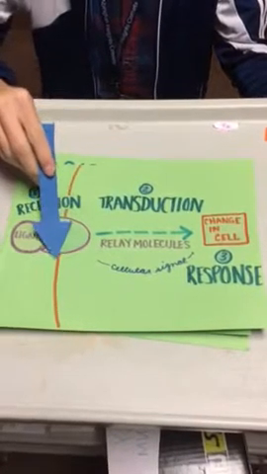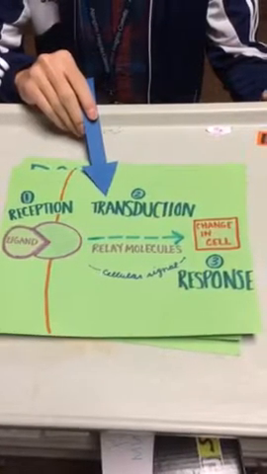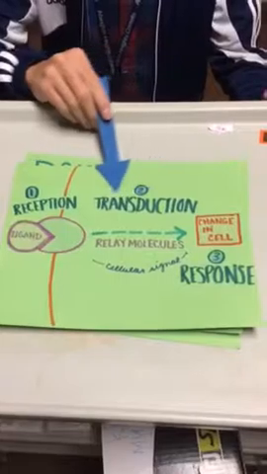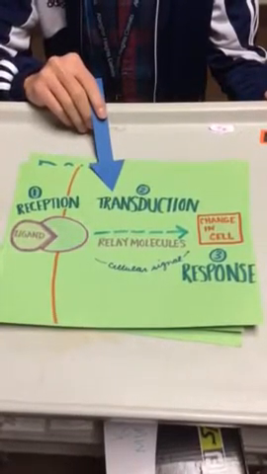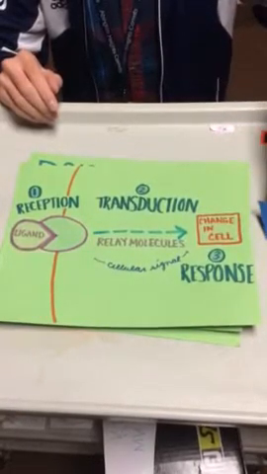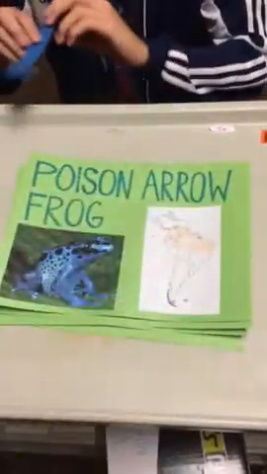In reception, a signaling molecule called a ligand binds to a cellular protein on the cell's surface. Then, in transduction, the binding leads to a change in the shape of the receptor. Signals are transferred into a form which can result in a cellular signal by using relay molecules. This activation of the signal transduction pathway results in a response from the cell, such as a change in ion channels or rate of metabolism.